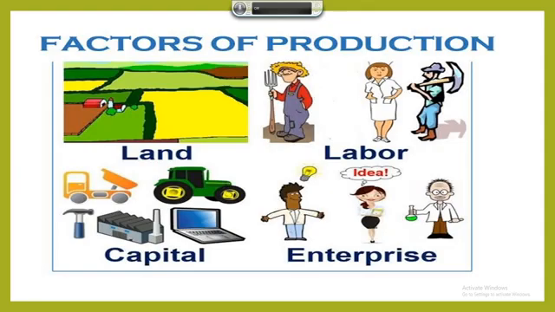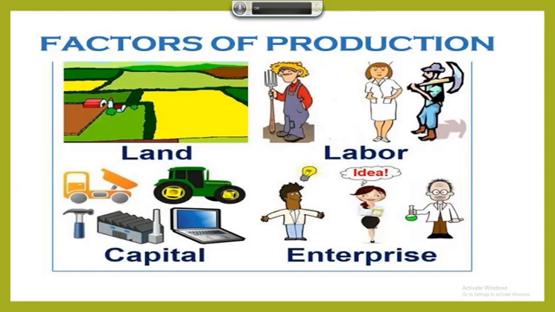The inputs may be of different types. There are some which are purchased once and can be used again and again, but there are some which are used daily for production. On the basis of that, physical capital is divided into fixed capital and working capital.